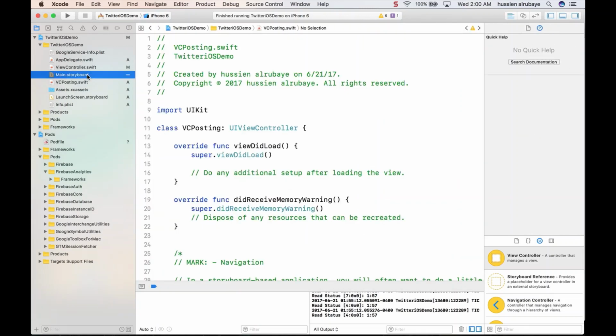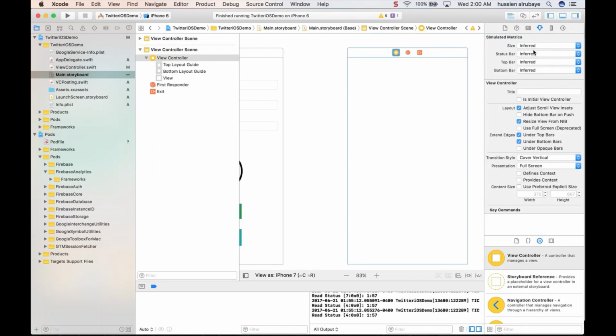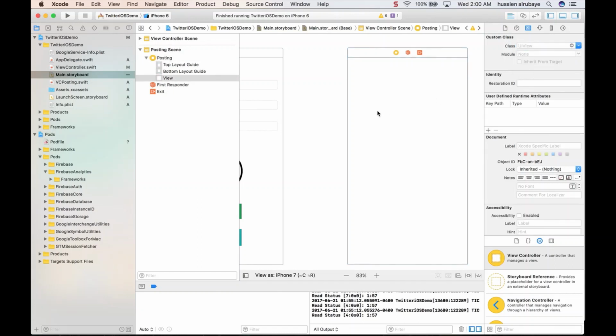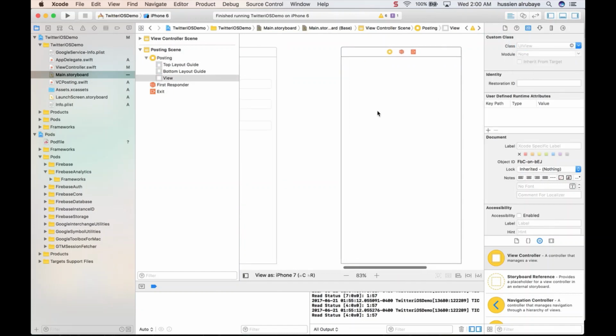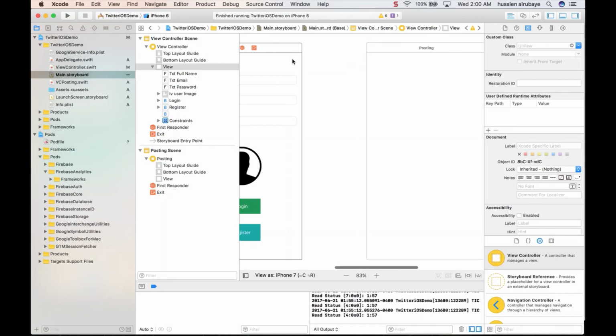So now just make sure this one is connected with this view controller. Just go here and say, this one needs to be connected with the view controller for posting, and I'm done. So what do you think we need more? I think all we need is just some list, and some people could do posts and whatever. I don't care about it this time. I just care about how to pass from this one to that one.